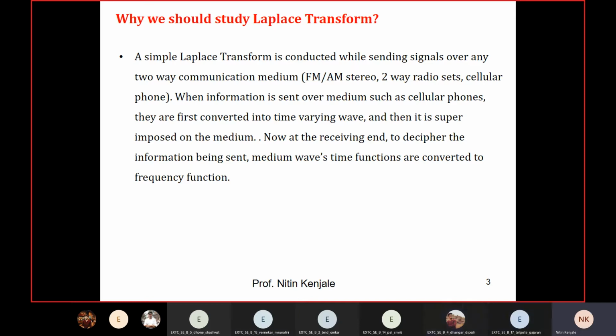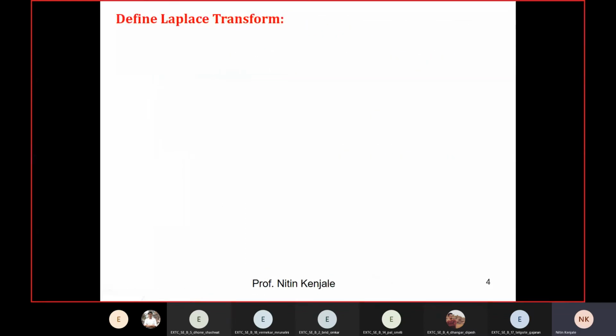When information is sent over a medium such as cellular phones, it is first converted into a time varying wave, and then it is superimposed on the medium. Now at the receiving end, to decipher the information which is being sent, the medium wave time function is then converted to a frequency function with the help of the Laplace transform. I'll show you by the definition.